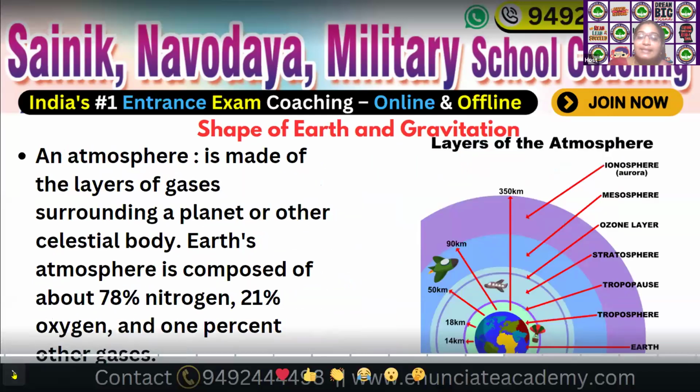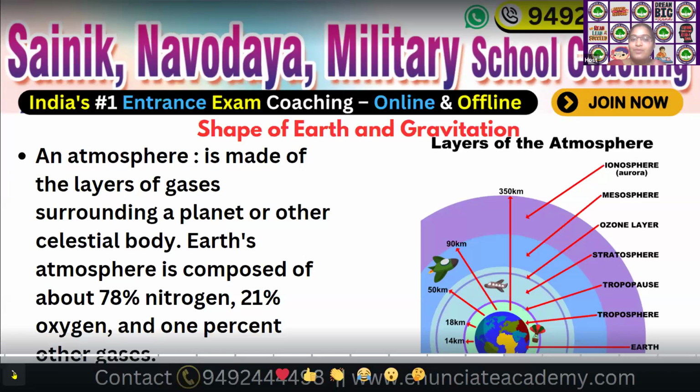Let us explain another sphere of the earth. That one is atmosphere. It is made of layers of gases, for example hydrogen, helium, oxygen, nitrogen, carbon dioxide, argon. These are the different gases surrounding the planet or other celestial body. Earth's atmosphere is composed of 78% nitrogen, 21% oxygen, 0.01% argon, and 0.03% carbon dioxide, and the remaining 1%